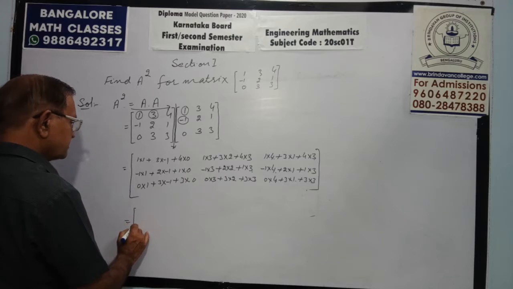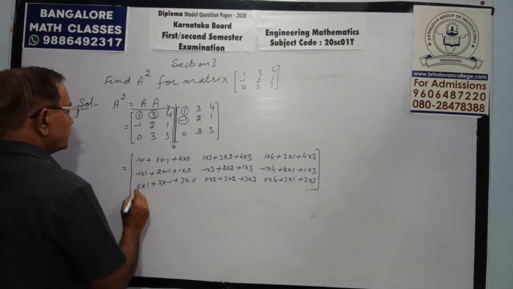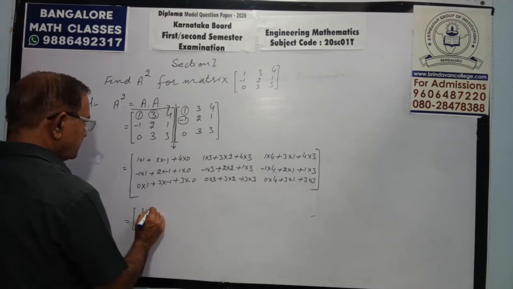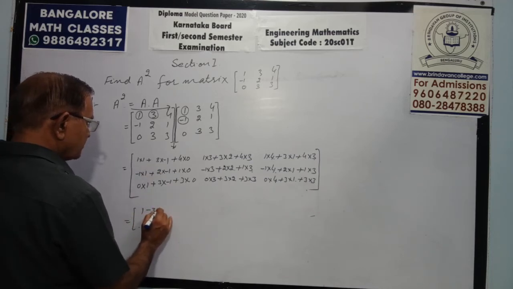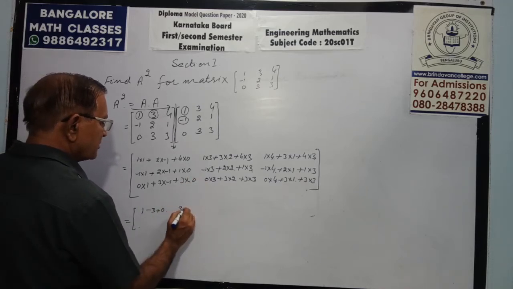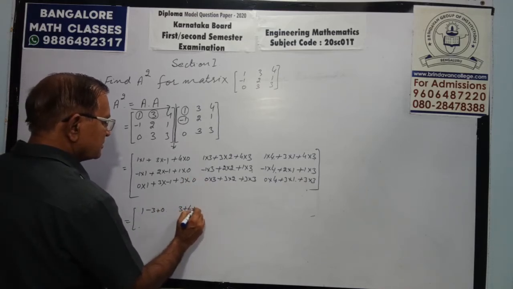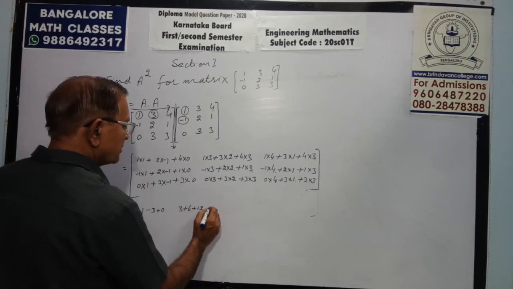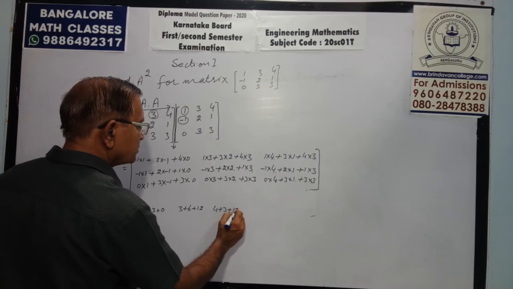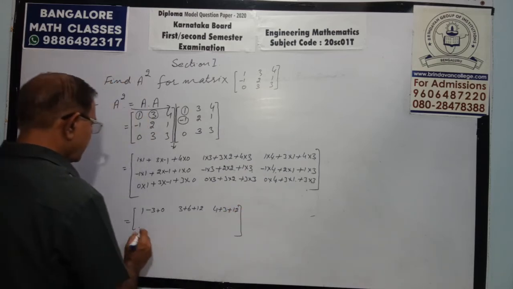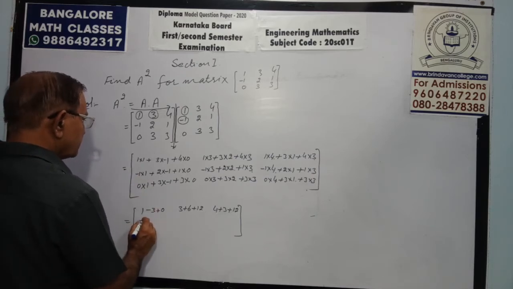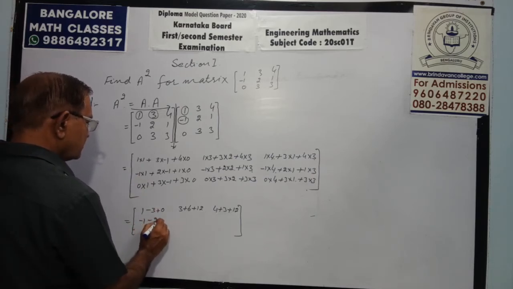Thus it equals 1 positive, 3 negative and 0. 3, 6, 12. 4, 3, 12. Minus 1, minus 2, 0.